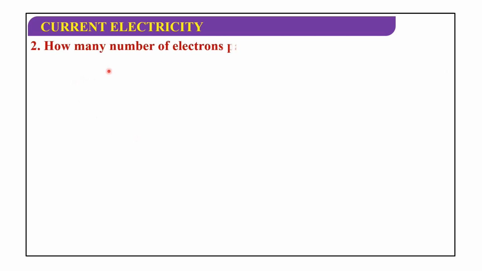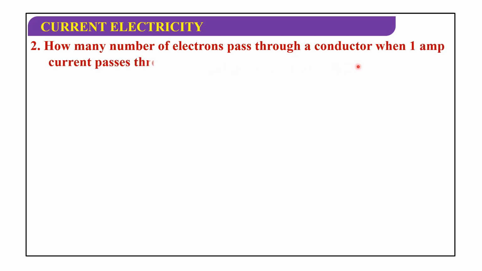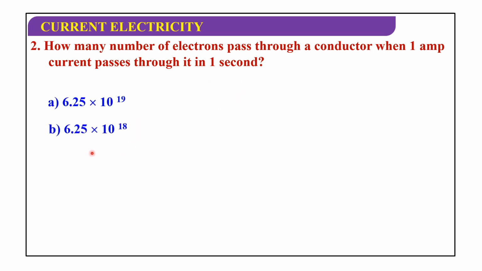How many electrons pass through a conductor when 1 amp current passes through it in 1 second? 6.25 times 10 to the power of 19, 6.25 times 10 to the power of 18, 6.25 times 10 to the power of 20, or 6.25 times 10 to the power of 17.